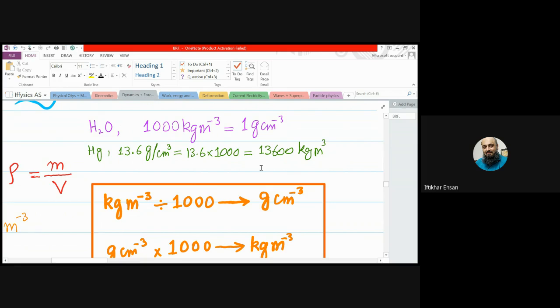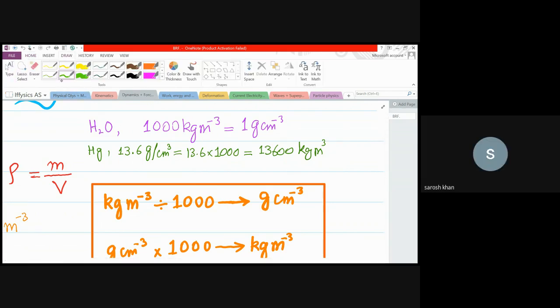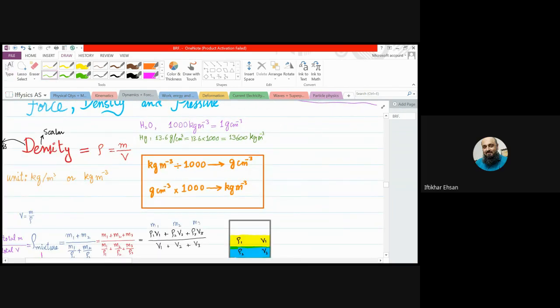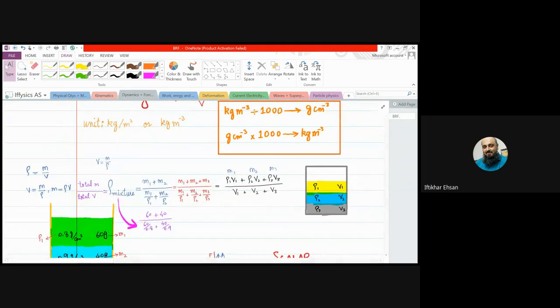Clear, beta ji? Clear, sir. Okay. So this will be very useful, especially now. The conversion in A2 is used a lot, right? Okay. Now coming to the next question.